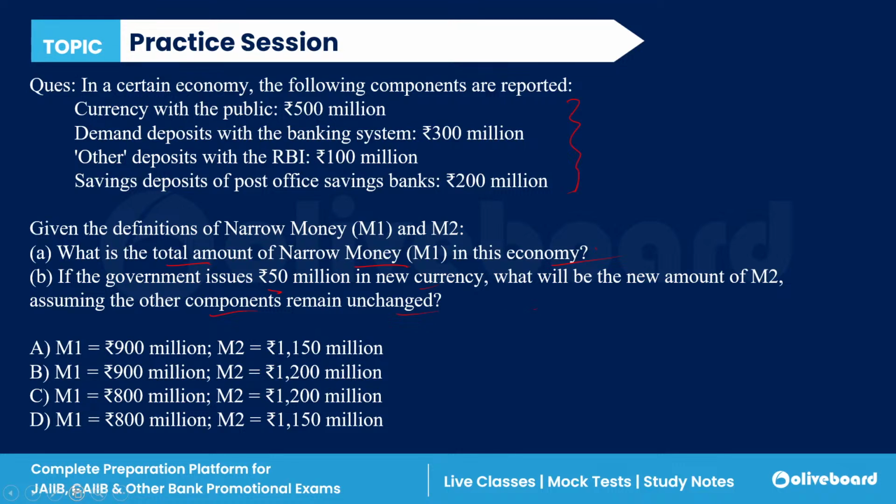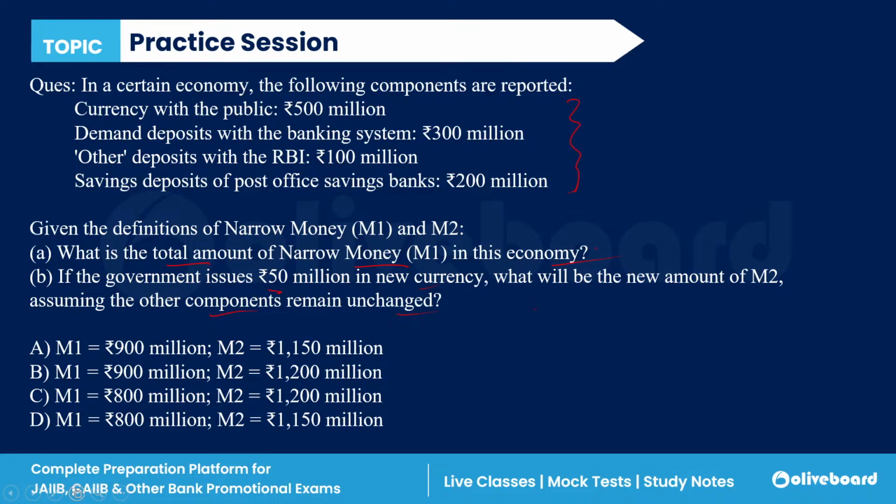Only Lakshmi has said A. Very simple. Okay, Hema is saying D. No, no, it's A. Ruchi is also saying A.